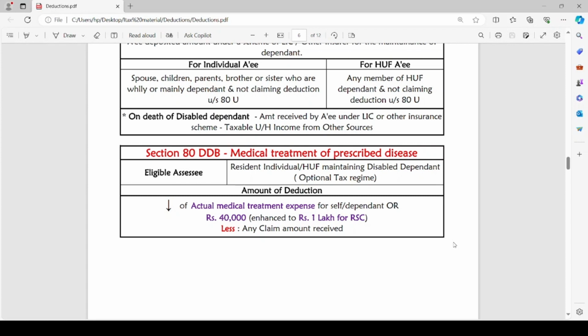And if any insurance claim has been received by the assessee, such claim amount received should be reduced from amount of deduction. That means the expense incurred or Rs 40,000 or 1 lakh as the case may be, minus any claim amount received will be the amount of deduction under Section 80DDB.